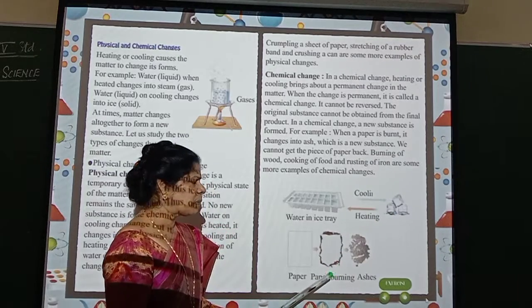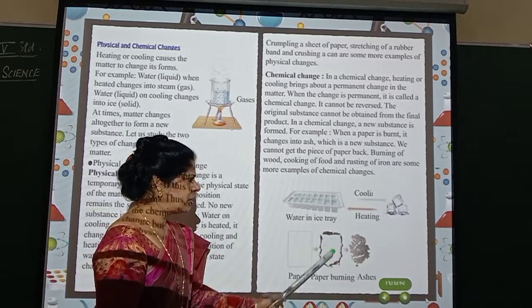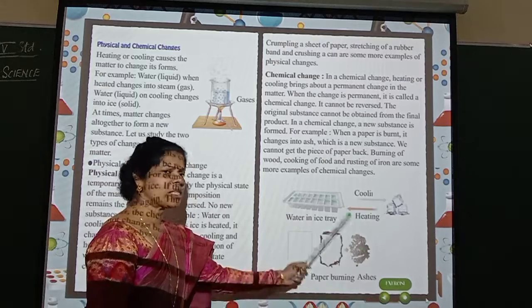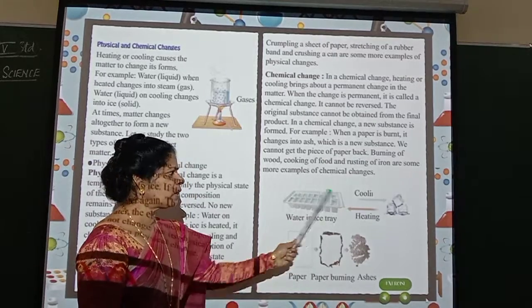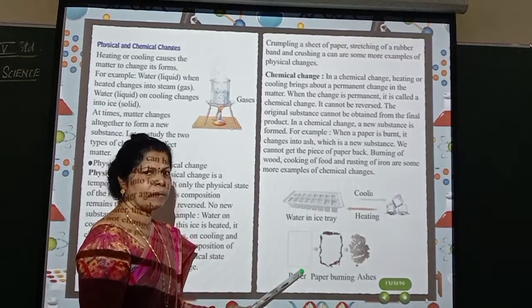Whereas in this case what happens? You see, paper is burnt. It turns to ash. Again, you cannot bring ash back to paper. So, this is a physical change and this is a chemical change.